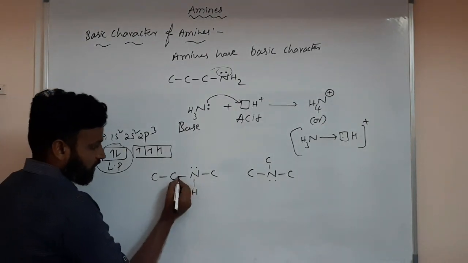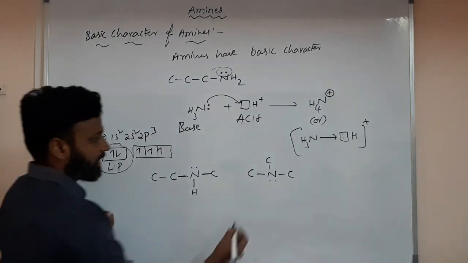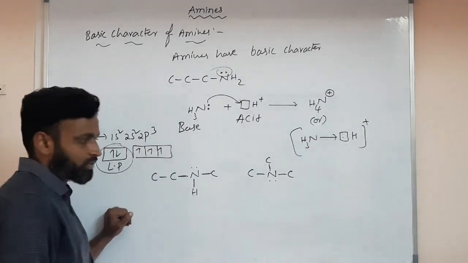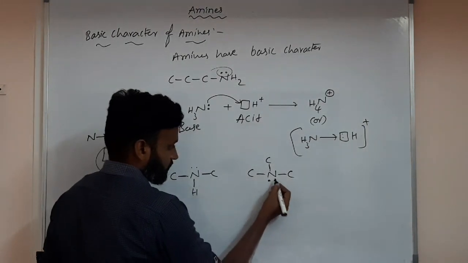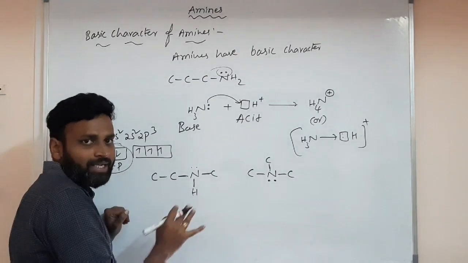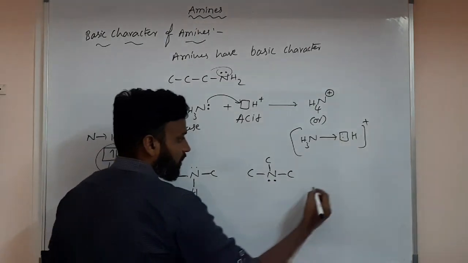So C2H5, this is one bond, this is the second bond, and this is the third bond. So 3 bonds and 1 lone pair. Why am I saying this? These all have lone pairs: amines, both primary, secondary, tertiary. But quaternary exists. Quaternary, but how?